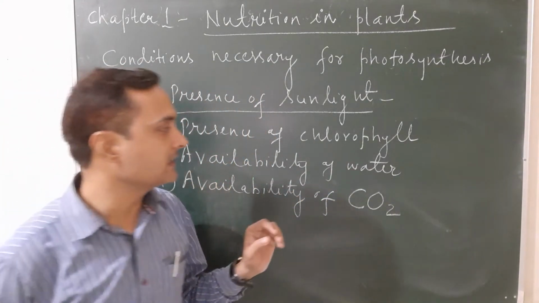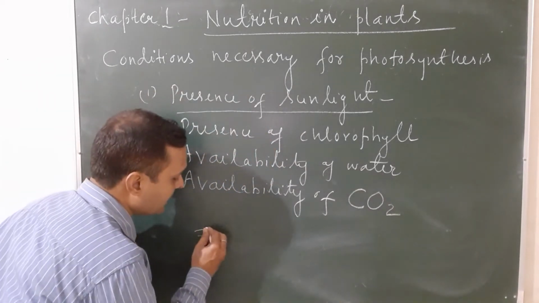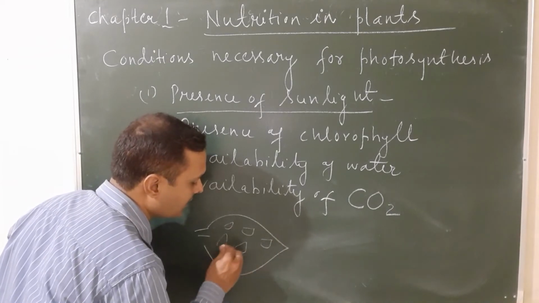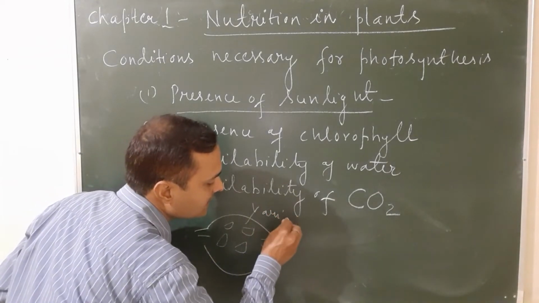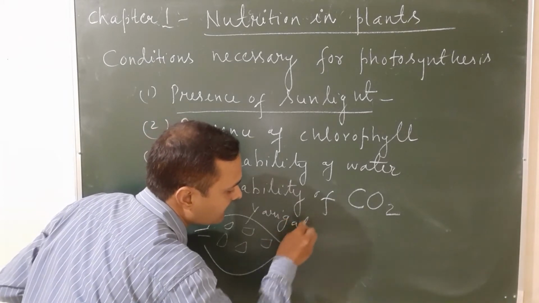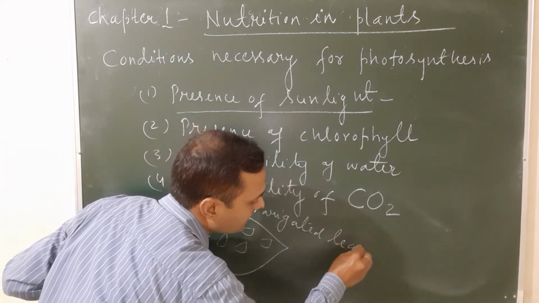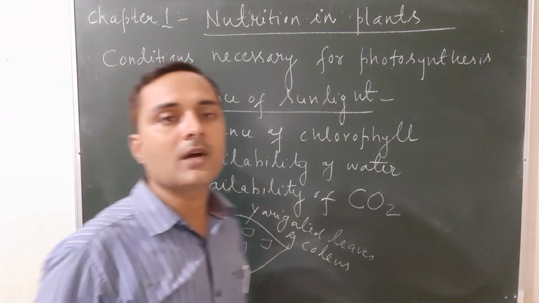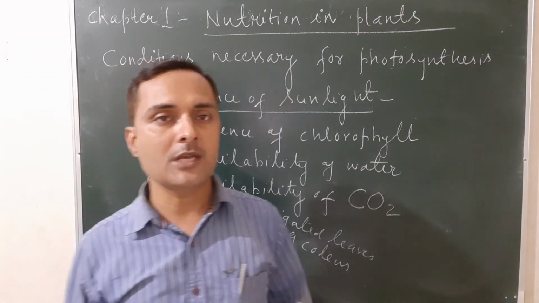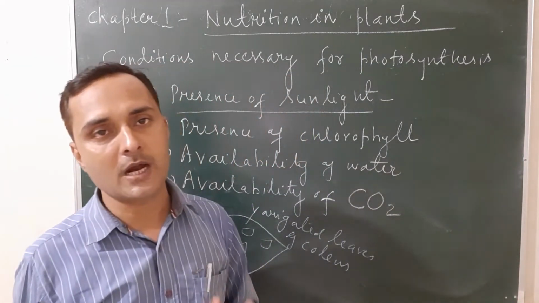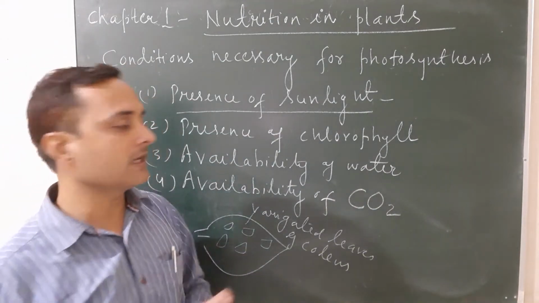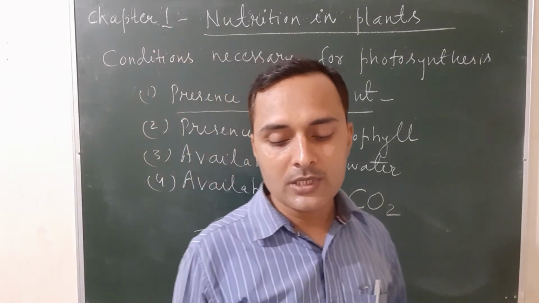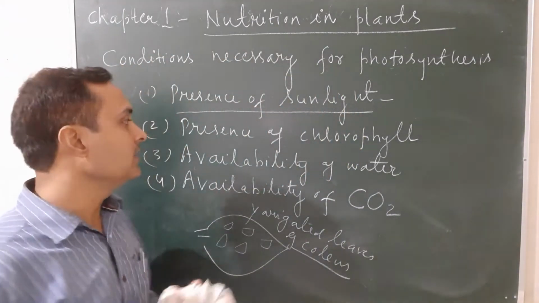Okay, but in some plants, the leaves have both green and non-green parts. Such leaves are called variegated leaves. An example is coleus, which is given in your book. So what do we mean by variegated leaves? Sometimes the leaves have both green and non-green parts, and such leaves are known as variegated leaves, and the example is coleus. Okay, so this is all about the conditions required for photosynthesis.